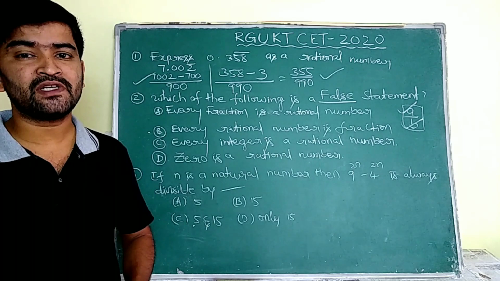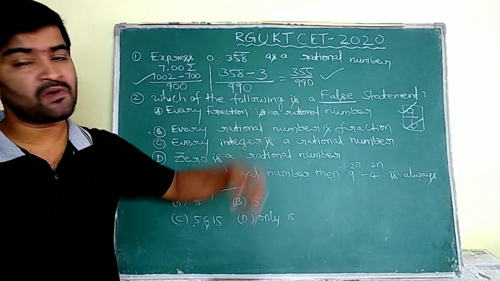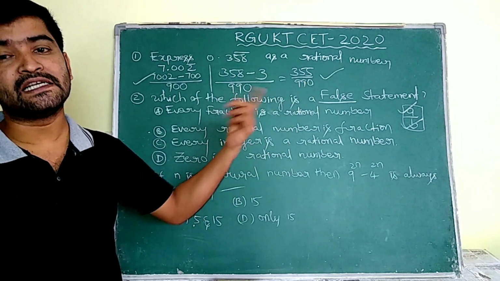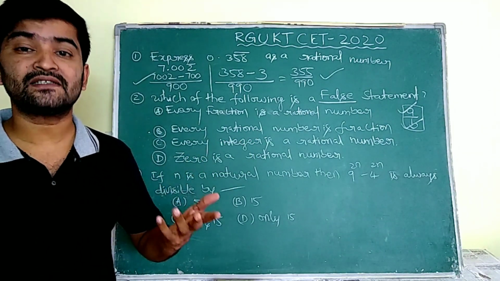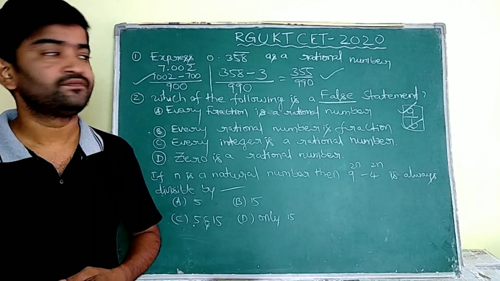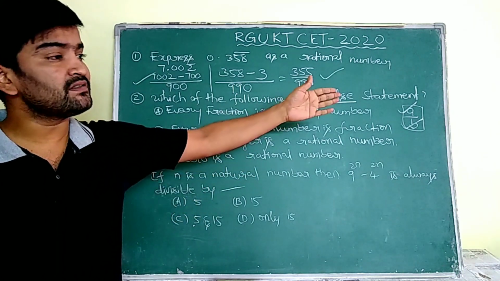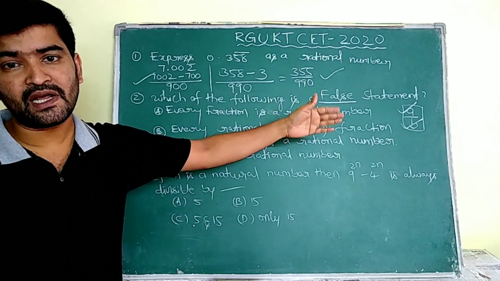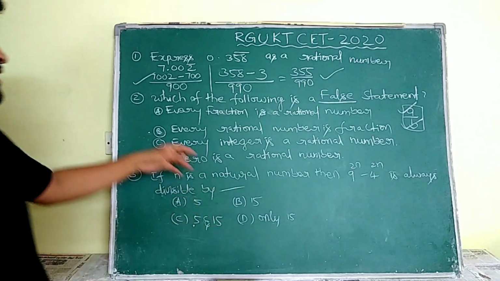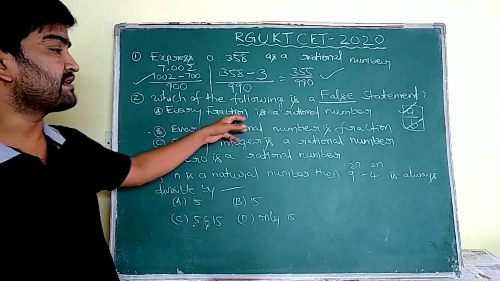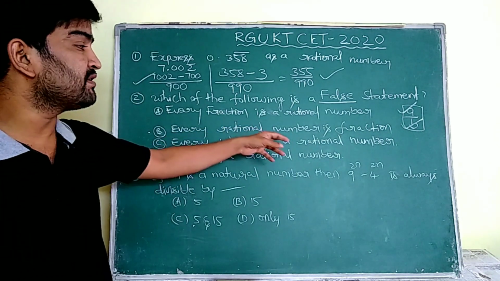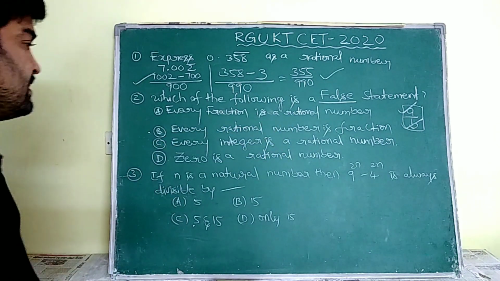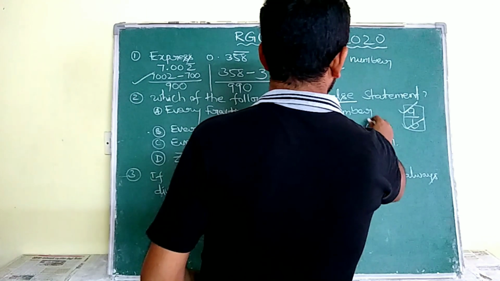Rational number means numbers in the form a by b, where a and b are integers and b is not equal to 0. But a fraction means numbers in the form a by b where a and b are natural numbers. Because of that, every fraction is a rational number. We have to agree. But the statement that every rational number is a fraction is false.